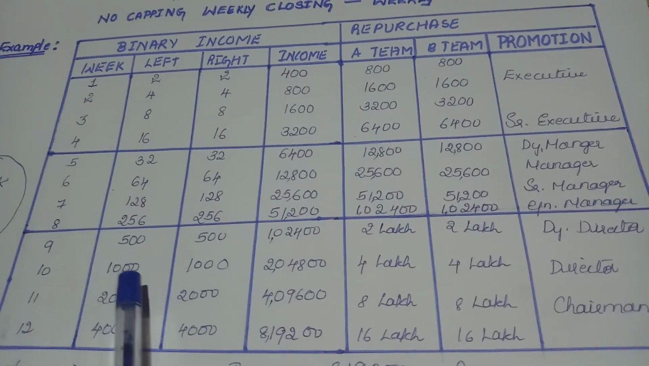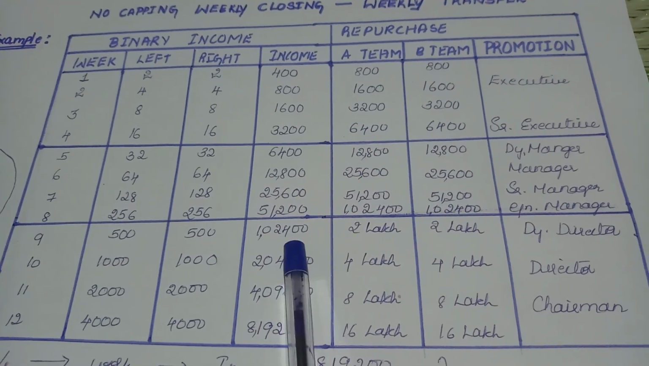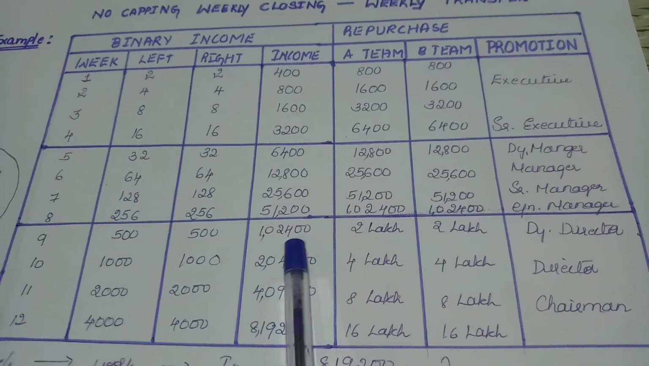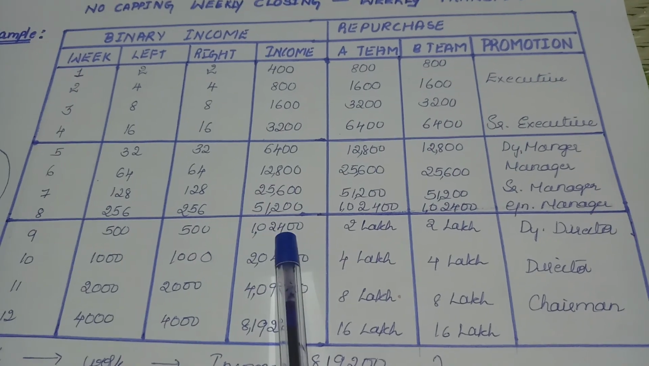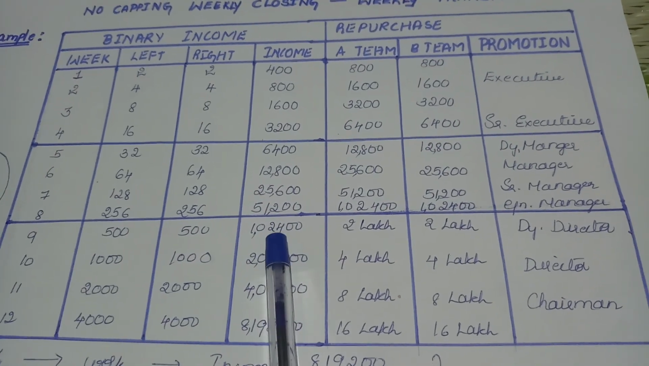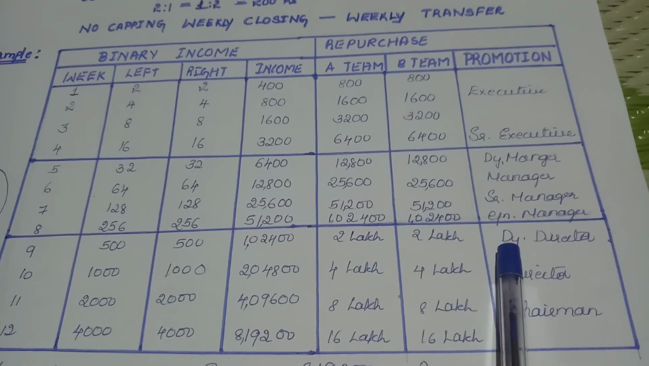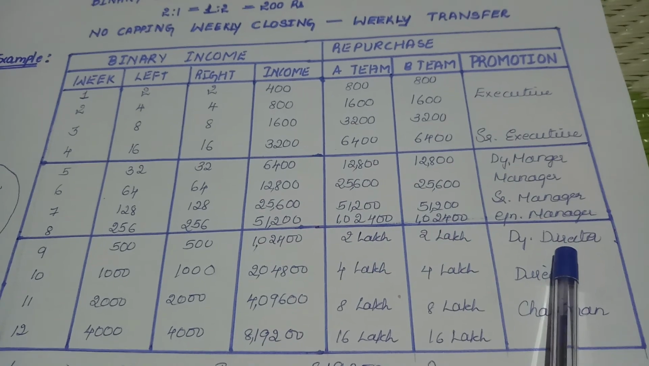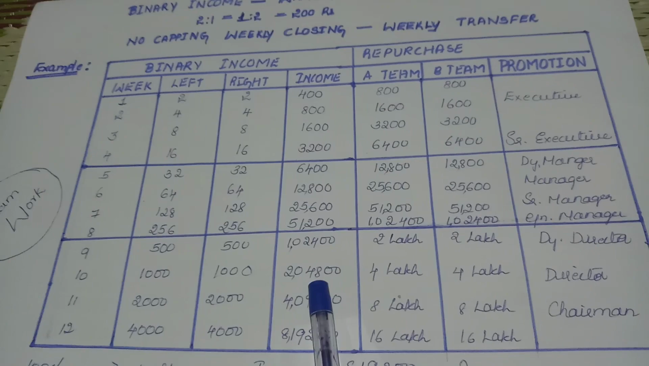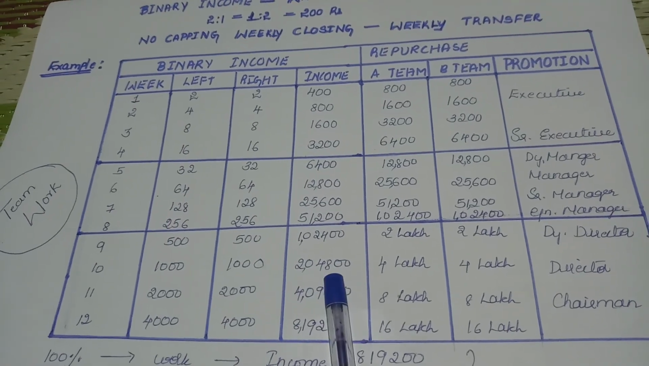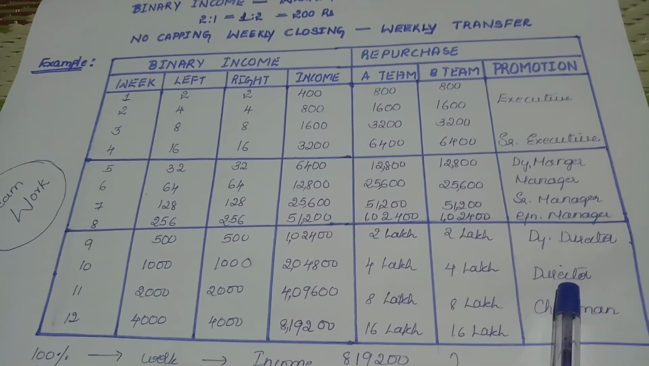In the 9th week, 500 people coming in on the left hand side and right hand side. The total income that particular week is 1,02,400. Guys, 1,02,400. This is the survival of 10 people. Nowadays it is very, very difficult to find jobs, but still in Kiva Industries it is possible. Team A 2 lakhs, again 2 lakhs on the right hand side. Level will be deputy director level. In the 10th week, 1000 people on both sides coming in, income 2 lakh 4800. This is a weekly income. So again team A and team B, 4 lakh on both sides, level will be director level.